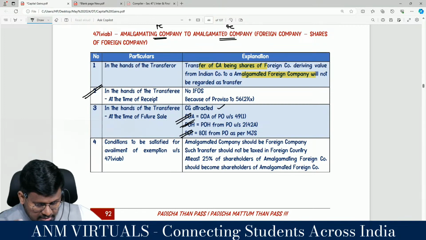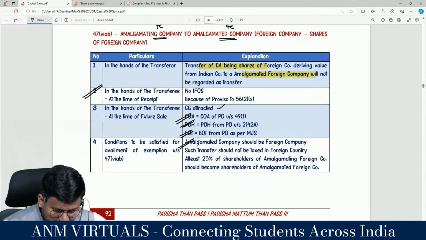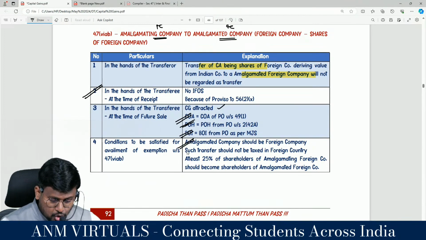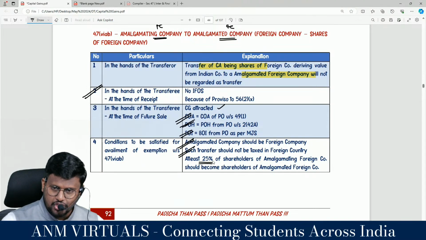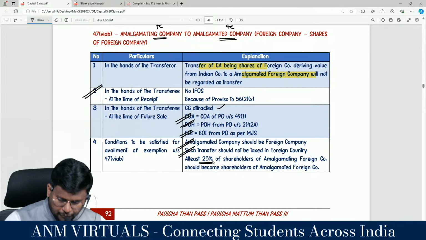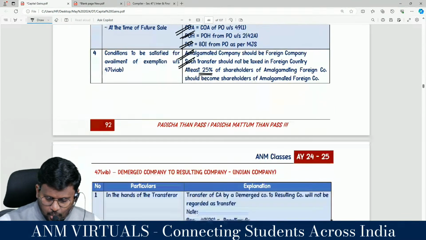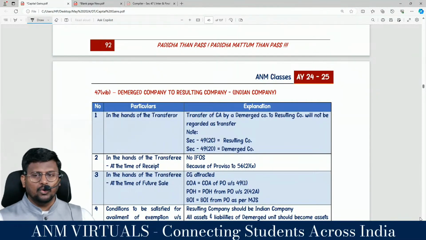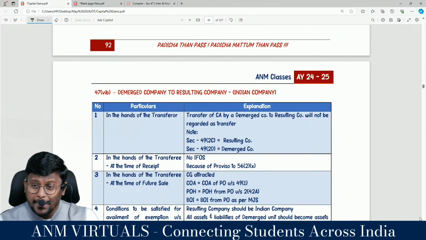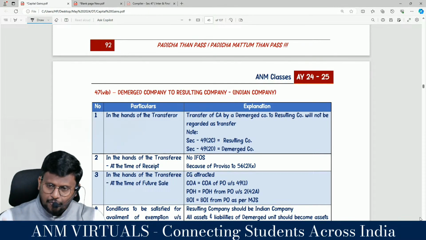Amalgamated company should be such that the transfer should not be taxed. At least 25% of the shareholders of the amalgamating foreign company should become the shareholders of the amalgamated company. So that's it. We have done with the clauses of amalgamation. There are 3 clauses: 47 clause 6, 47 clause 6A, 47 clause 6AB.